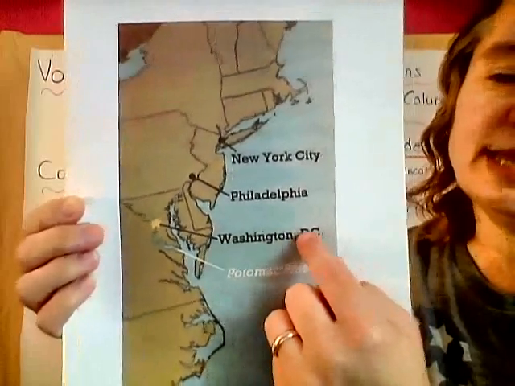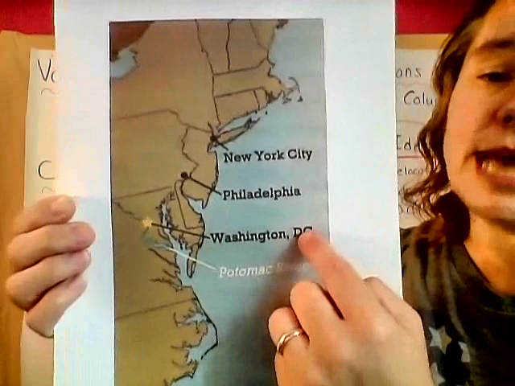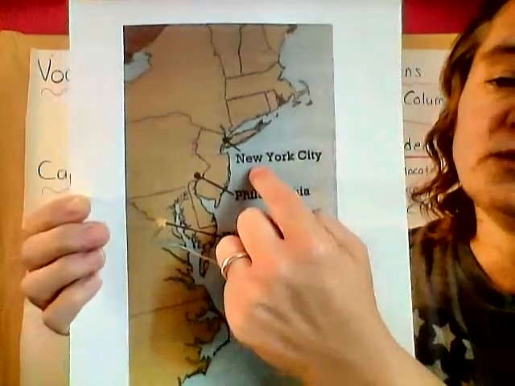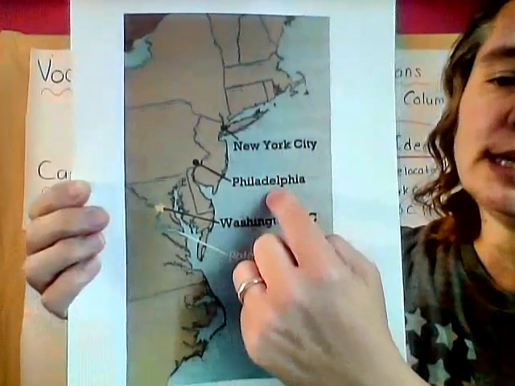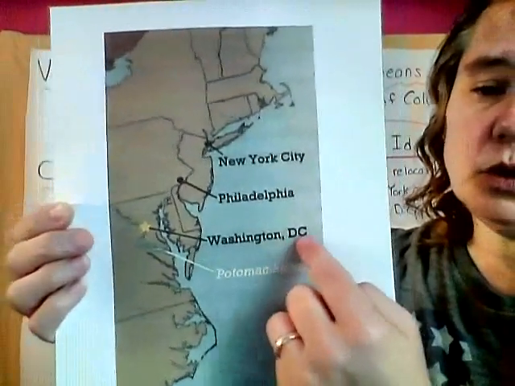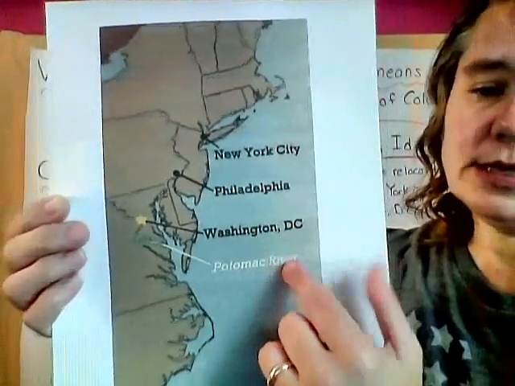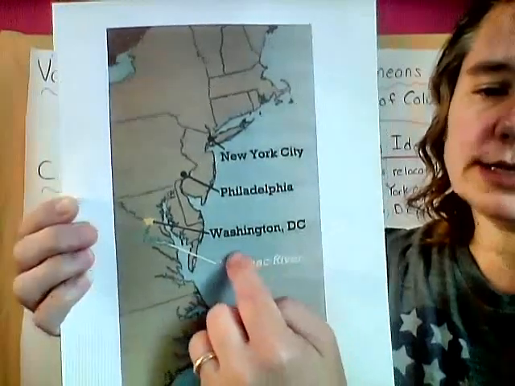Now, they said that they were going to put the capital south. Well, this is where it was before. So yes, Washington D.C. is south of New York City. All right. Now this is the Potomac River right here, and it's kind of hard to see on this map.